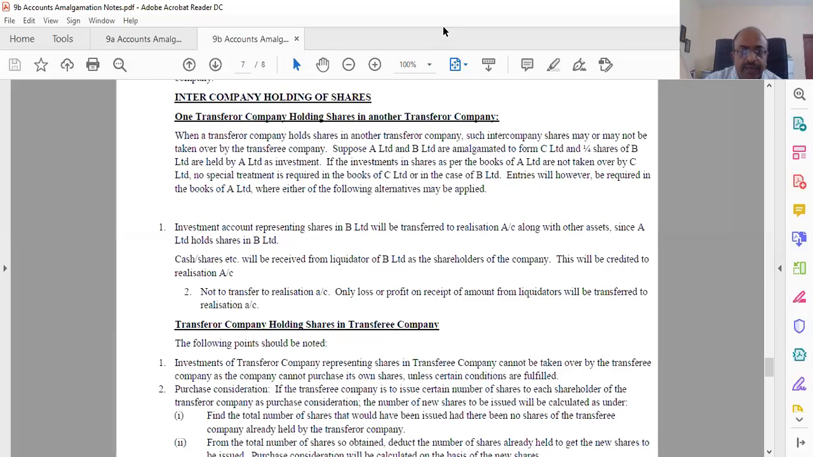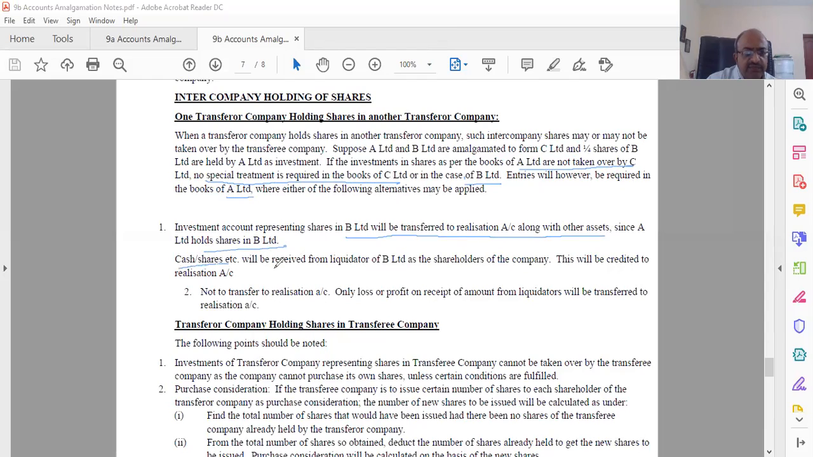So I'm again reading it so that you understand. If the investment shares as per A Limited are not taken over by C, no special treatment is required in the books of C. In the case of B, the entries will be required in the books of A, as follows: investment account representing B will be transferred to realization along with other assets since A holds the shares of B Limited.